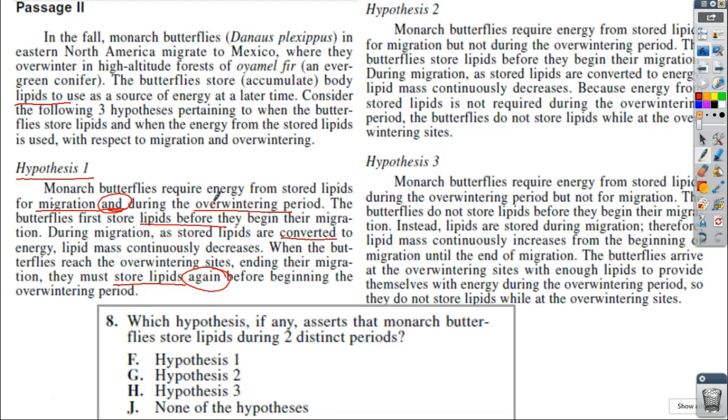Hypothesis 2 says monarch butterflies require energy from stored lipids for migration, but not during overwintering. They don't need any during their overwintering period, so they do not store lipids while at the overwintering sites. And hypothesis 3 says they require energy from stored lipids during overwintering, but not migration. All right, so this one is migration and overwintering. This one is migration only, and this one is overwintering only.